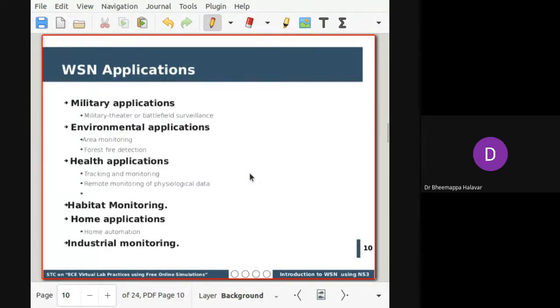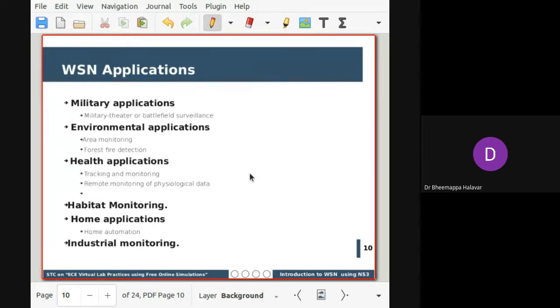Apart from this, wireless sensor networks initially started with military applications. From then it started developing and, based on the advantages, started being adopted in environmental applications, where you can monitor an area, or even detect forest fires. There are a variety of applications you can use at an environmental level.